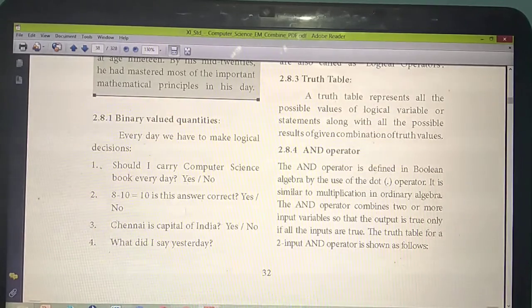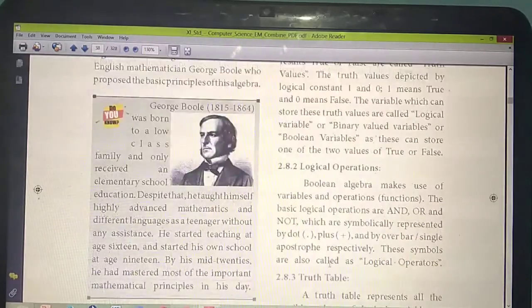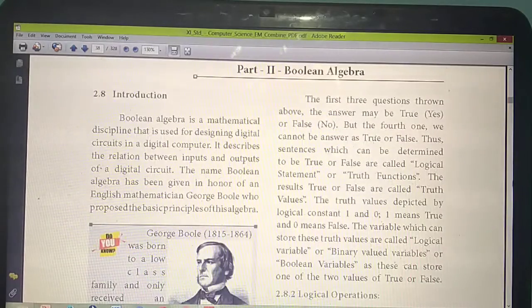See, the first three questions are logical decisions, because the answer can be yes or no, or true or false, so we can convert it into Boolean values. But for the fourth question we can't say yes or no; we need to answer in sentences, so we can't treat it as a Boolean decision. So which questions have the values yes or no, or true or false? What's another name for yes or no?